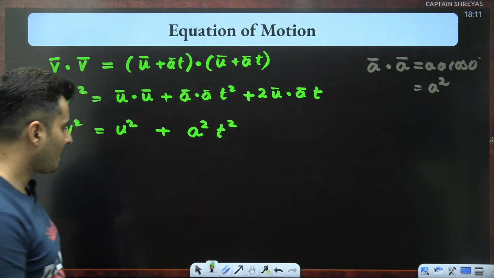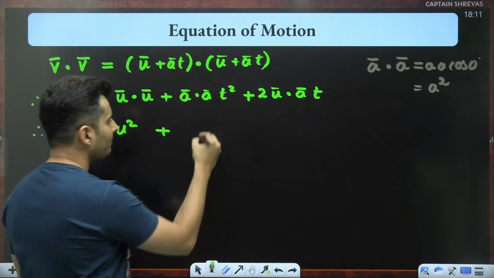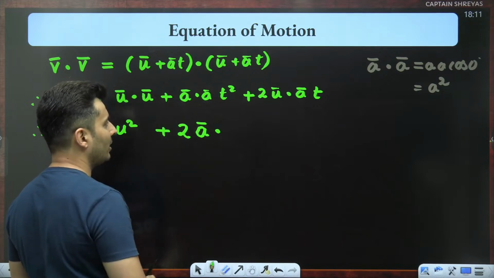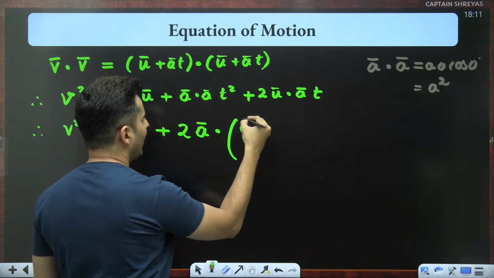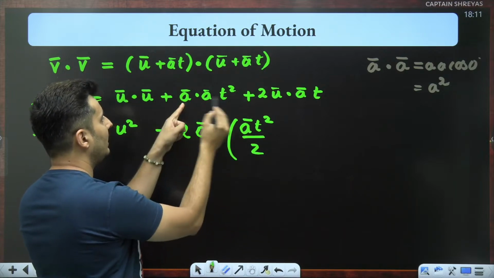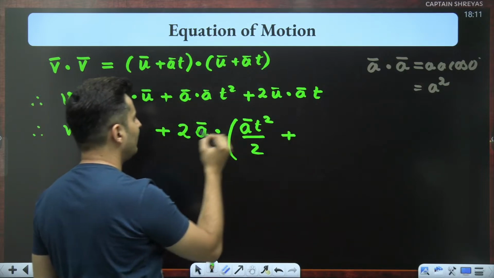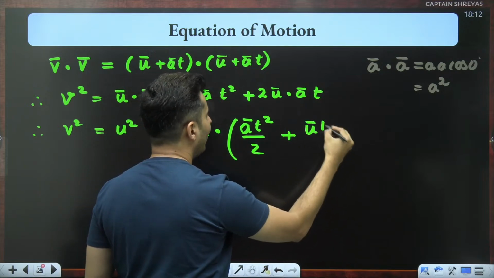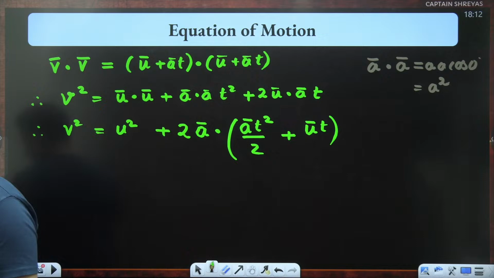I can do one more thing. Let's just take 2a bar dot common. Then inside I will have a bar t square by 2. Check this out: 2 cancels, a bar dot a t square. That is perfectly fine. And over here, since I have taken 2a bar common, what I am left with is just u bar t. I'm just left with u bar and t. Is that right? Everybody with me?